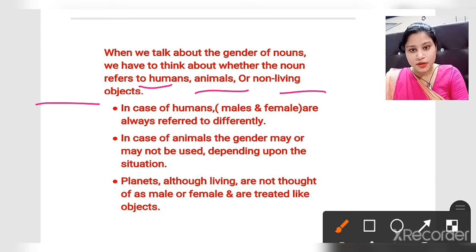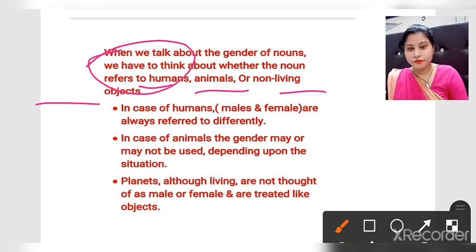So gender is talking about the person who is male and female, then about living and non-living things. How? We will see later. See, in the case of humans, male and female are always referred to differently. So when we talk about gender and humans, whether we have a male person or a female person, they are always referred to differently.